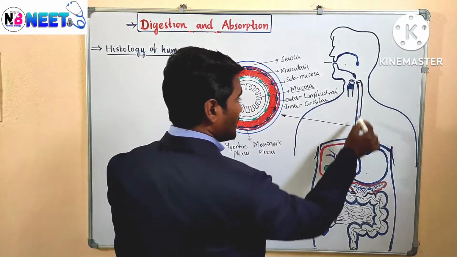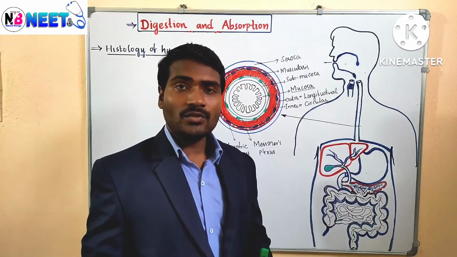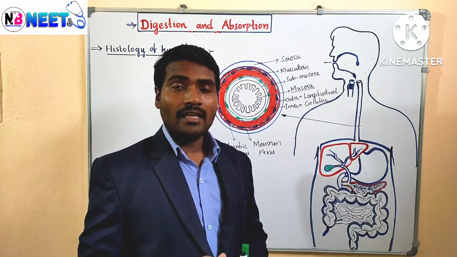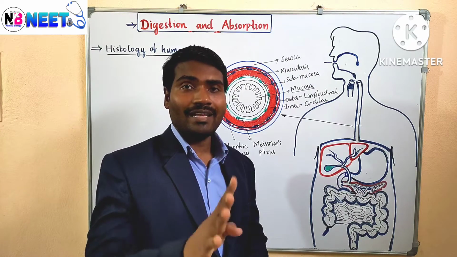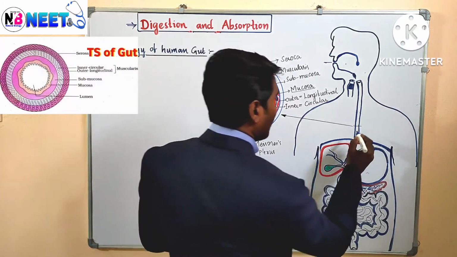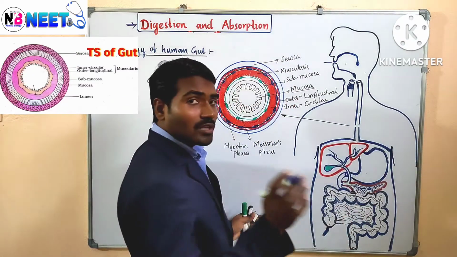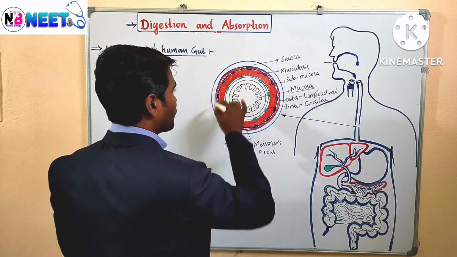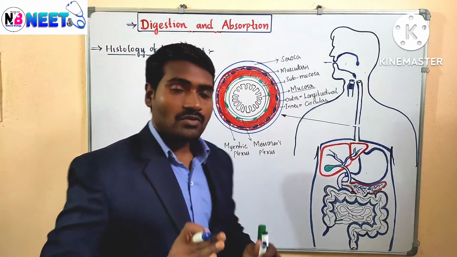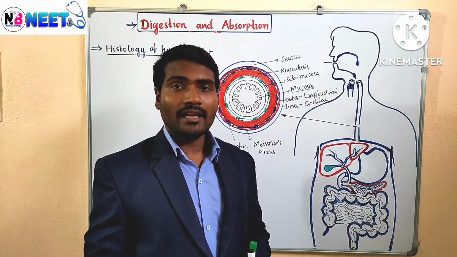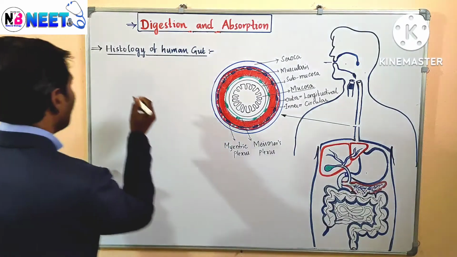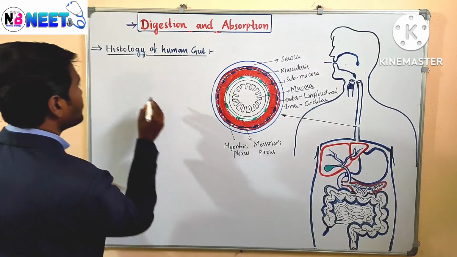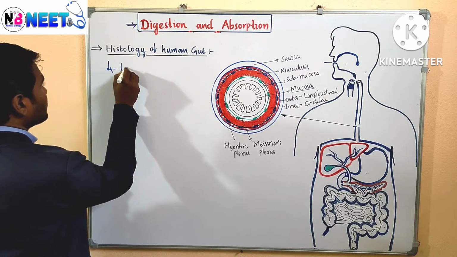The entire digestive tract, gastrointestinal tract or alimentary canal, is made up of 4 types of layers. If we take a small horizontal section, we can get this diagram. This is the structure. The histology of the human gut: gut is nothing but the digestive tract. So there are 4 layers.